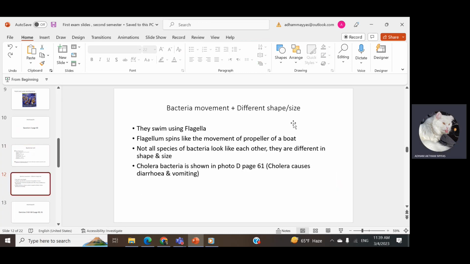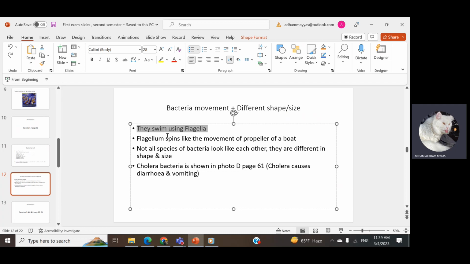Bacteria movement, and they have different shapes and sizes. First thing, we have to know that bacteria move by swimming using flagella. Flagella are the main part used to move, and they work similarly to the propeller of a boat. Not all species of bacteria look like each other. They are different in shape and size, so we have to be careful.